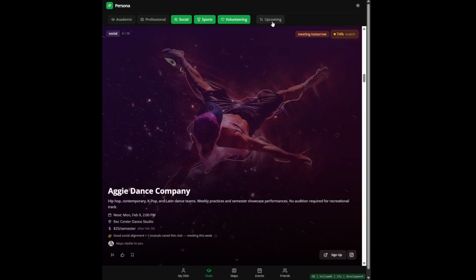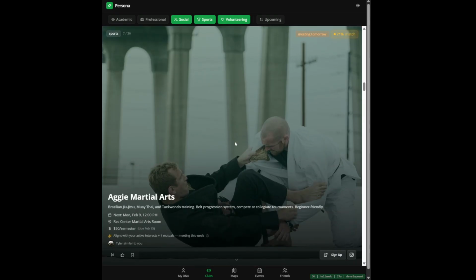We can also sort by upcoming. So instead of just going based on what's the most relevant to you, it goes in addition based on deadlines that might be coming up. Maybe you want to do something today.